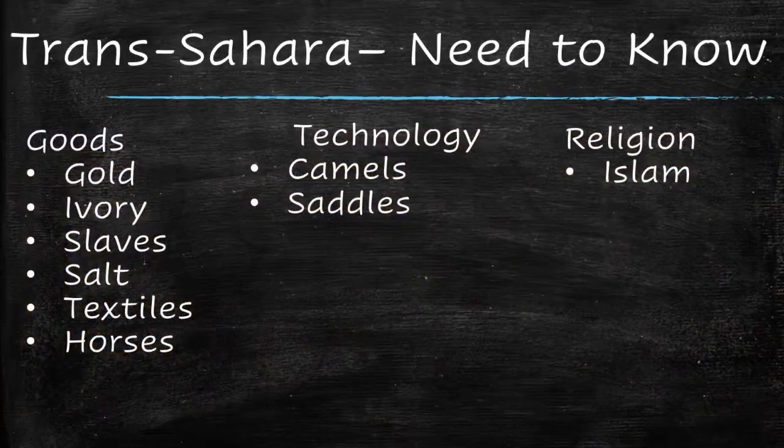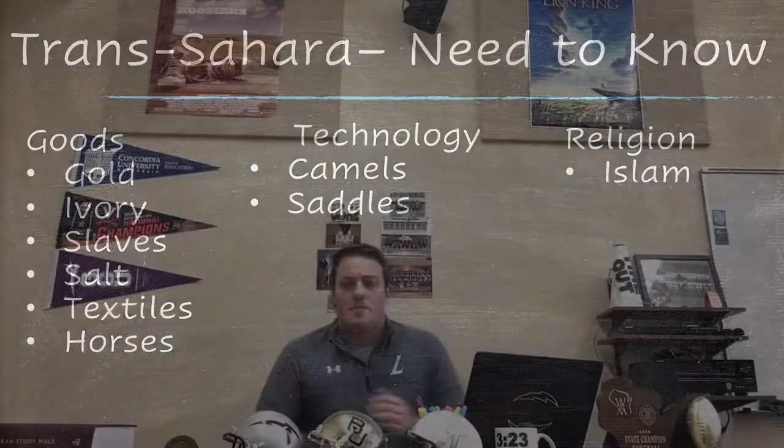Here's what you need to know about the Trans-Saharan trade routes. They traded gold, ivory, slaves, salt, textiles, and horses, and they did so because of camels and saddles. And through it all, Islam really begins to spread into Africa. So that's the basic information about all three trade routes from the period 1200 to 1450.